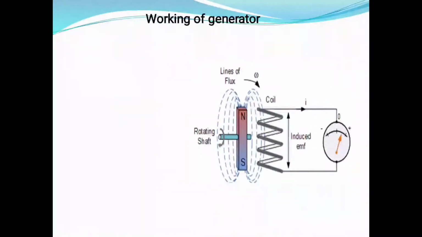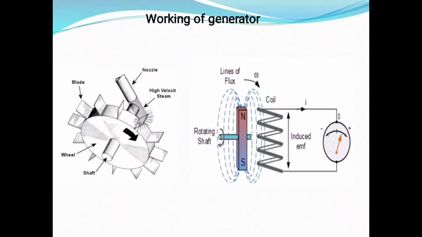So how is this magnet moved? The magnet is moved with the help of this turbine. See, the shaft of the turbine is connected to the shaft of the magnet, and once we rotate the turbine, the magnet rotates, and this rotation of the magnet produces a change in the magnetic flux surrounding the coil, and this produces electromotive force across the ends of the wire, and electricity is produced. This is what happens in the generator, right?